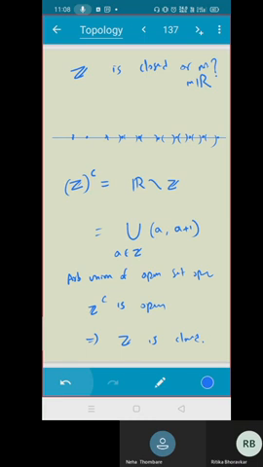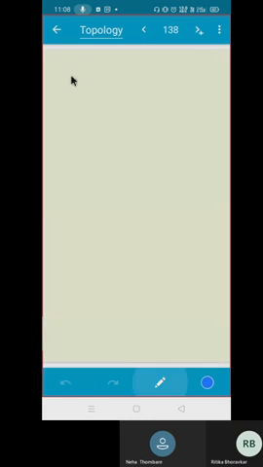What else? Do you remember, while doing open sets, I proved the following things. Recall. I have proved the empty set and whole set are open. The next thing I proved: arbitrary union of open sets is open.